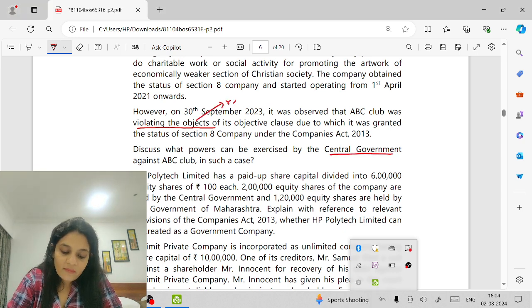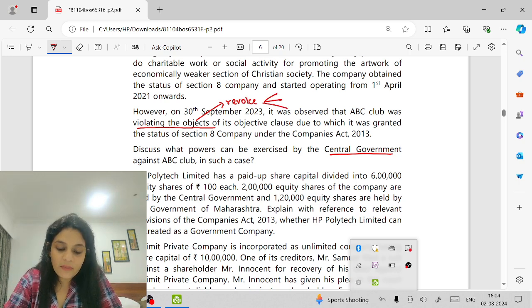First of all, central government can revoke the license. And when the license is revoked, three things can happen: either convert into a private or a public company, or amalgamate with another Section 8 company, or winding up of the company.